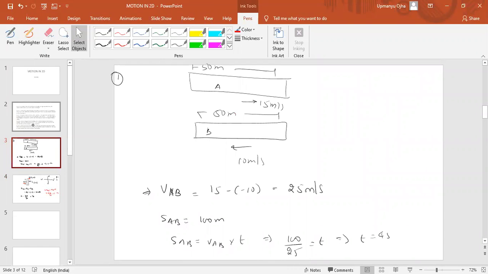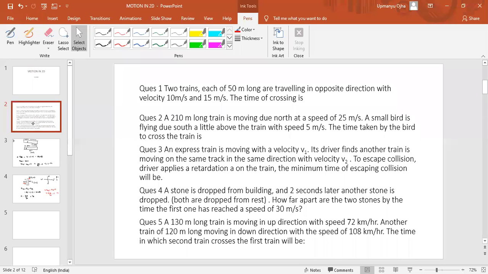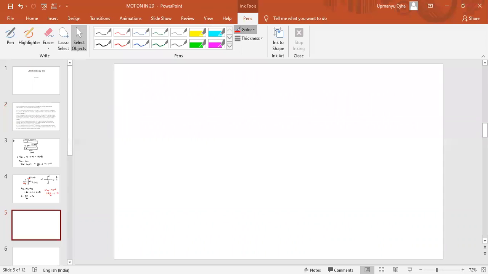Question number 3. An express train is moving with the velocity of v1, finds another train moving on the same track in the same direction with the velocity v2. First of all you need to draw the figure. So this is train 1, moving with the speed of v1 meter per second.